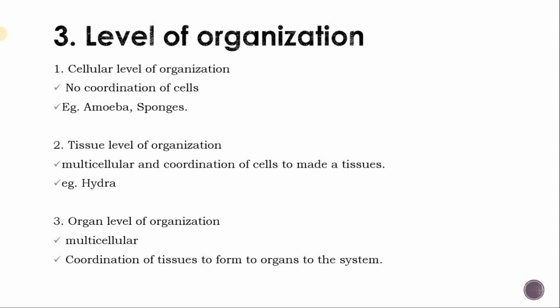The respiratory system performs respiration. The digestive system performs digestion. The excretory system performs excretion. So different kinds of systems do different kinds of work. The division of labor is seen in the organ level of organization. Examples are all the higher invertebrates and vertebrates.